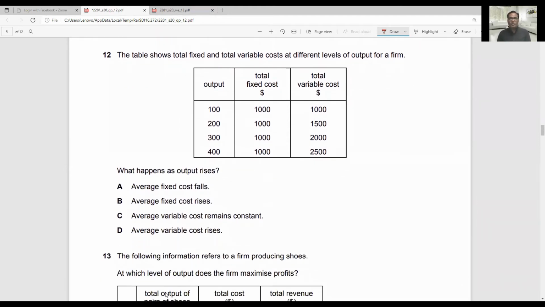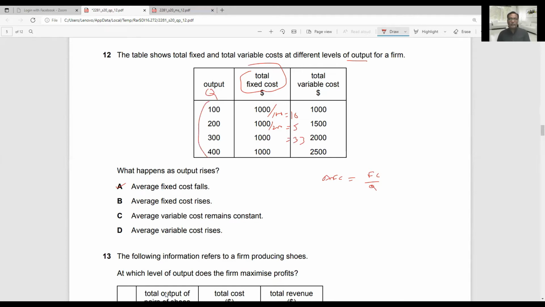Now question number 12. The diagram shows total fixed and total variable cost at different levels of output for a firm. What happens as output increases? Average fixed cost falls. This is the correct answer. Average fixed cost is equal to fixed cost divided by quantity. We have this much total fixed cost, and this is the quantity produced. So 1,000 divided by 100 is equal to 10, 1,000 divided by 200 is equal to 5, and 1,000 over 300 is equal to 3.3.